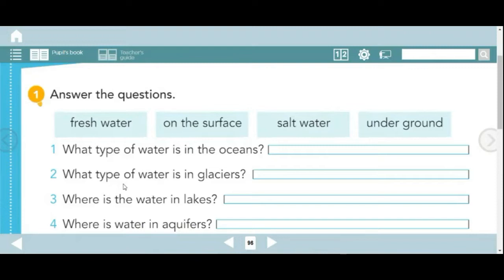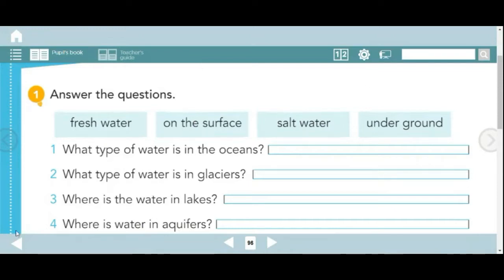Number 2, what type of water is in glaciers or in rivers or in lakes? Is fresh water or salt water? Think a little bit and you will know. Number 3, where is the water in lakes? Where is the water in lakes or in river? It is on the surface, we can see the water, or it is underground.